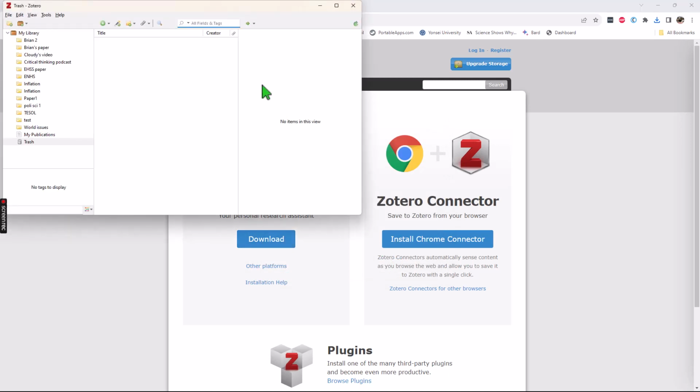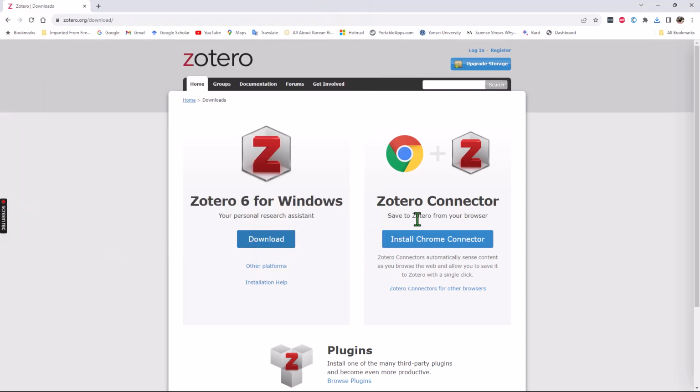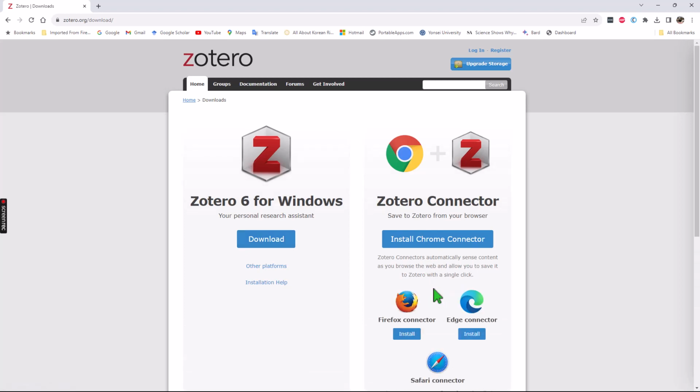And here you have your Zotero. I'm going to minimize this for now. Now we go to the connector. You can see that my connector is showing the Google Chrome symbol because my default browser is Google Chrome. And it should show the symbol for whatever browser you're on. If you want to connect it to a different browser, you can click here and connect it to Firefox, Edge, or Safari. Okay, I'm just going to go with my Chrome connector.